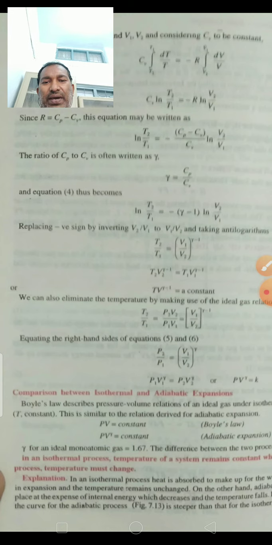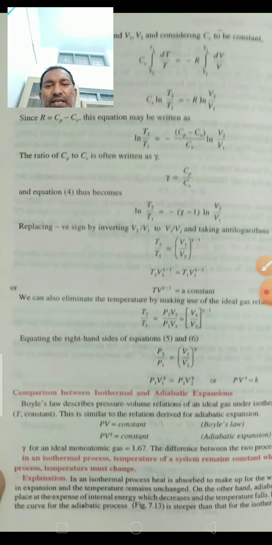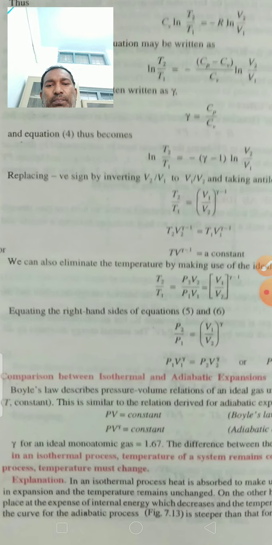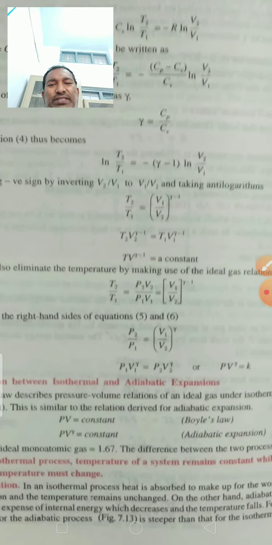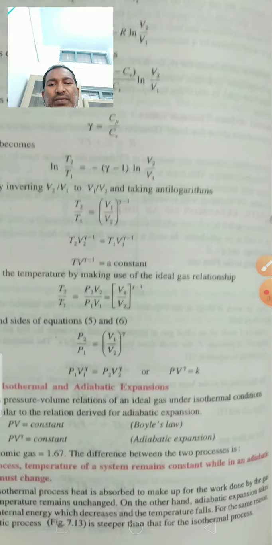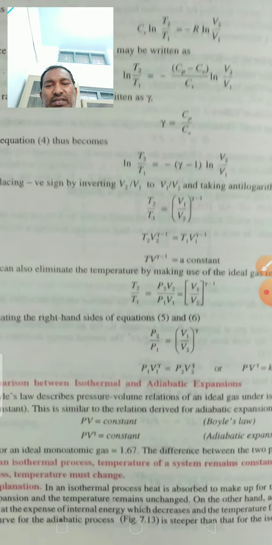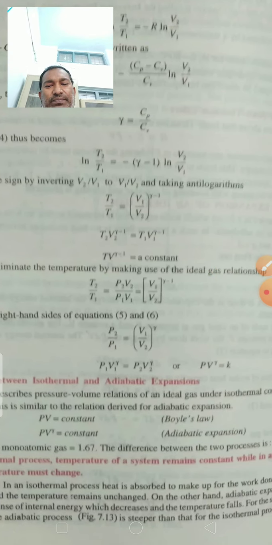Now, the comparison between isothermal and adiabatic expansion. Boyle's law describes the pressure-volume relation of an ideal gas under isothermal condition. Isothermal means temperature is constant. This is similar to the relation derived for adiabatic expansion.